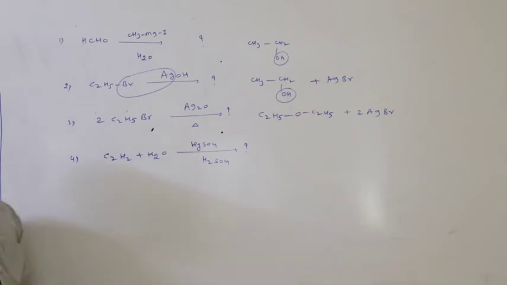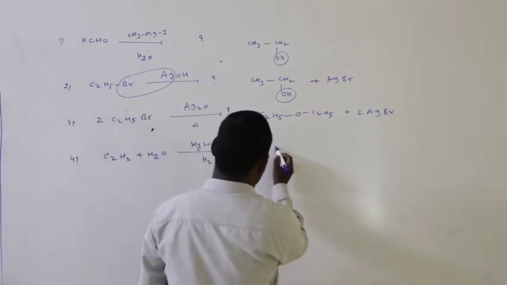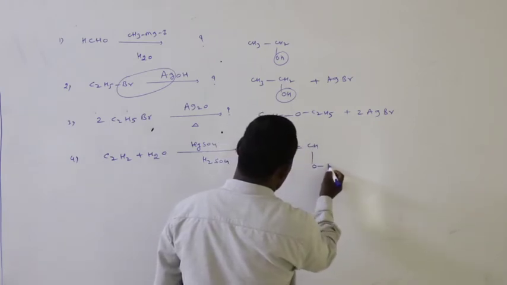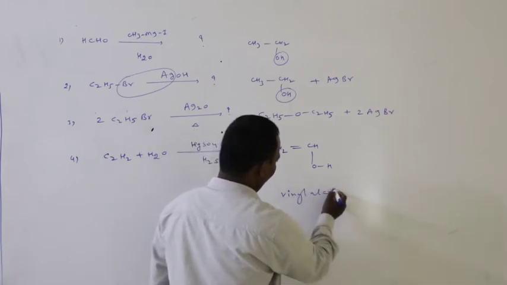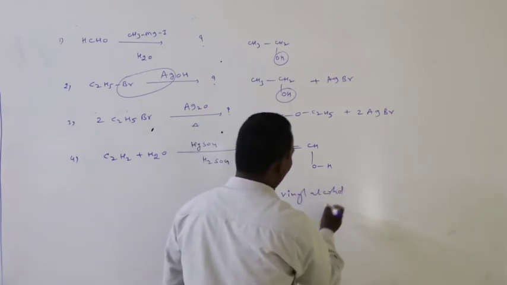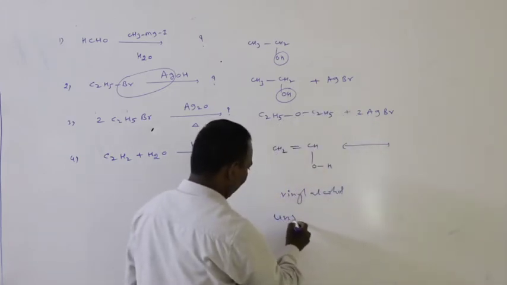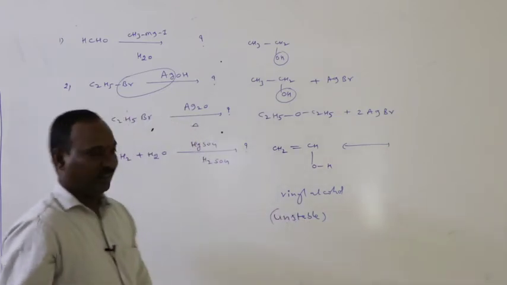Acetylene with water in the presence of sulfuric acid, vinyl alcohol formation. This is vinyl alcohol. Now this vinyl alcohol is unstable. It is an unstable compound.